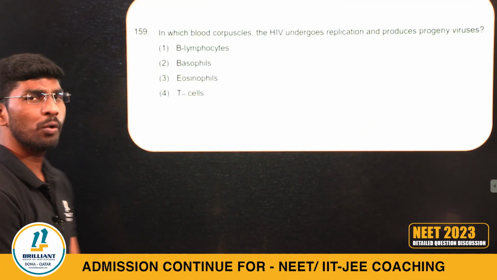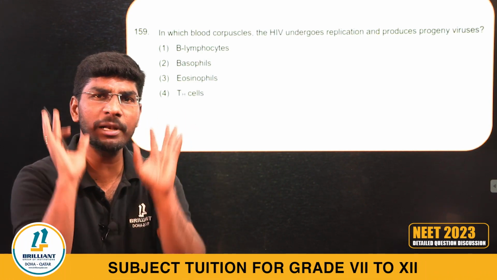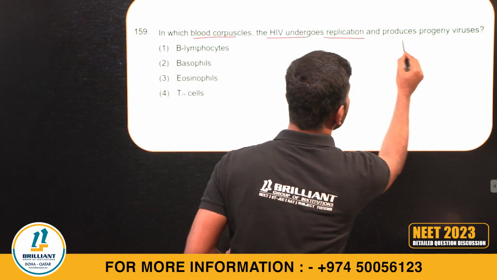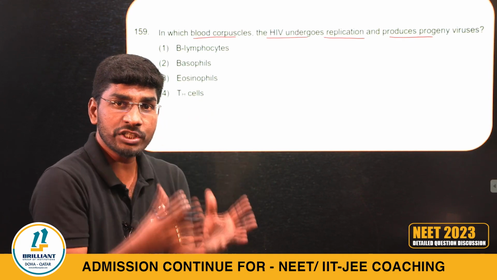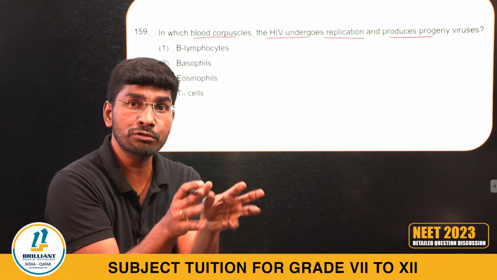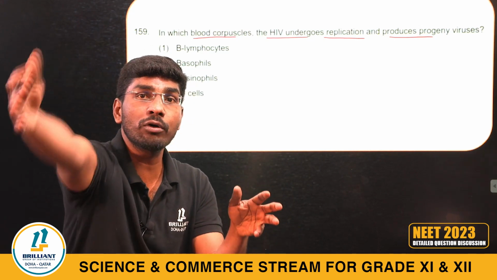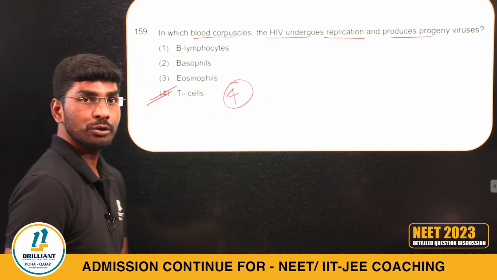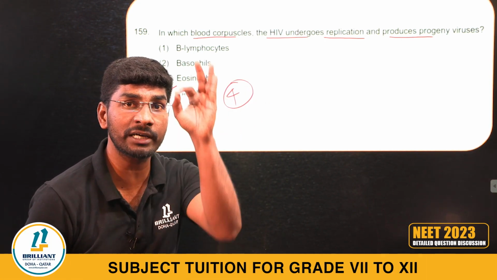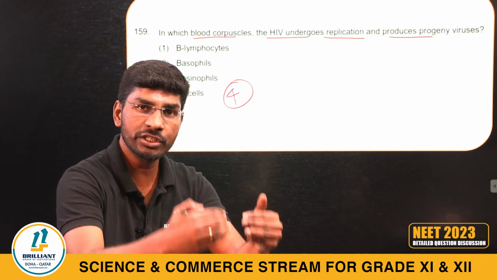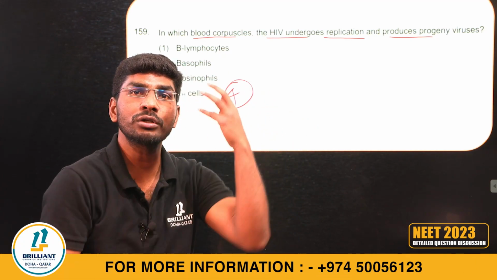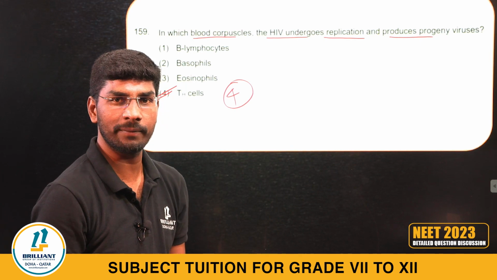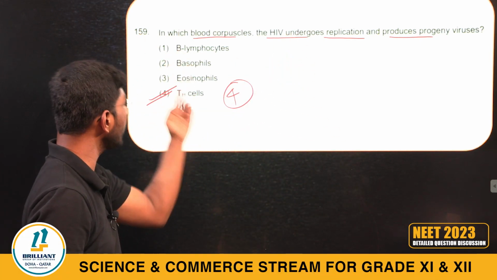159th question. Oh my god, this is also from the human health and disease chapter. Simple question. In which blood corpuscle does HIV undergo replication and produce progeny? We have done this. HIV first infects macrophages, and from there it attacks Th cells. So the T helper lymphocyte number gradually decreases, the HIV number slowly increases, and the person loses acquired immunity. That is called the AIDS condition. Got my point? So the right answer of 159 is Th cells.